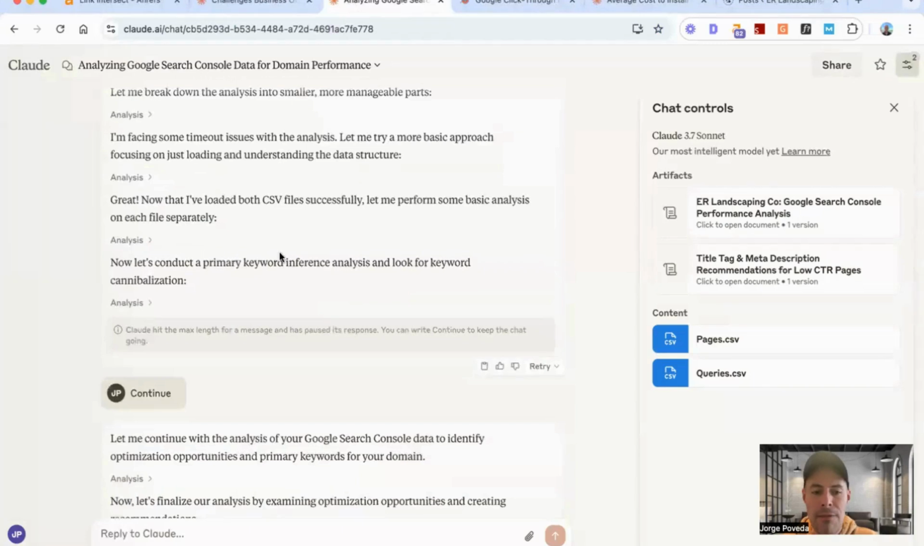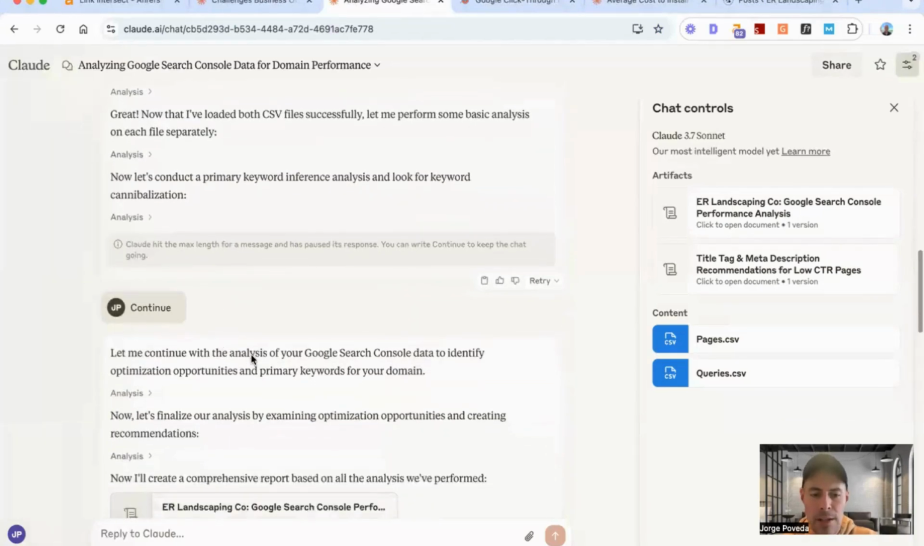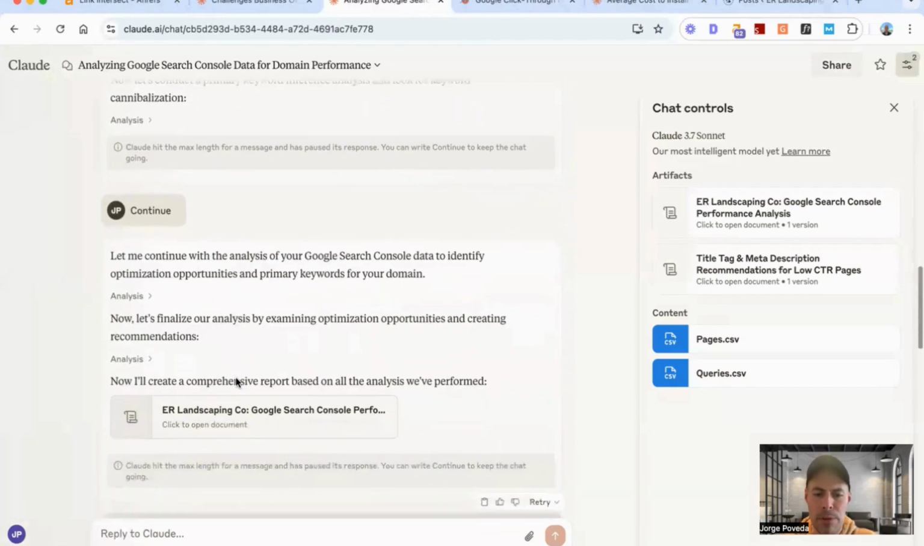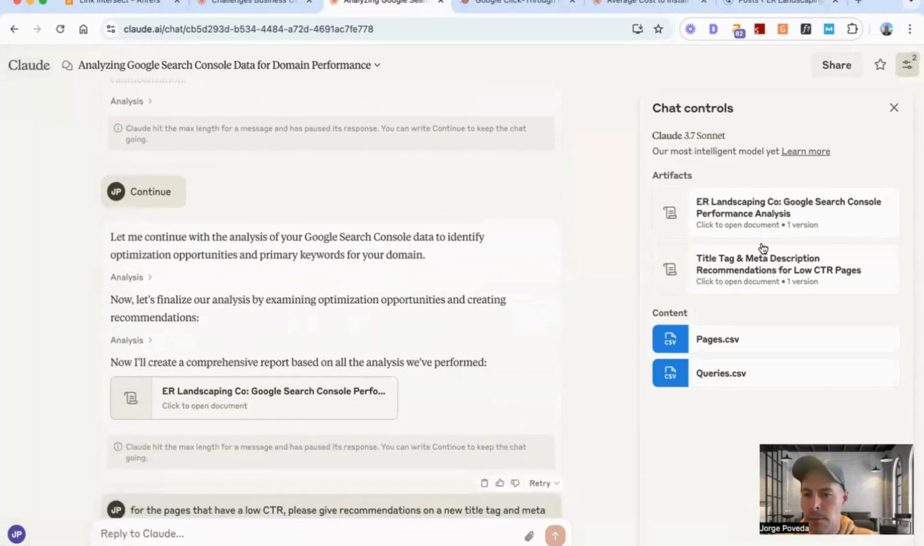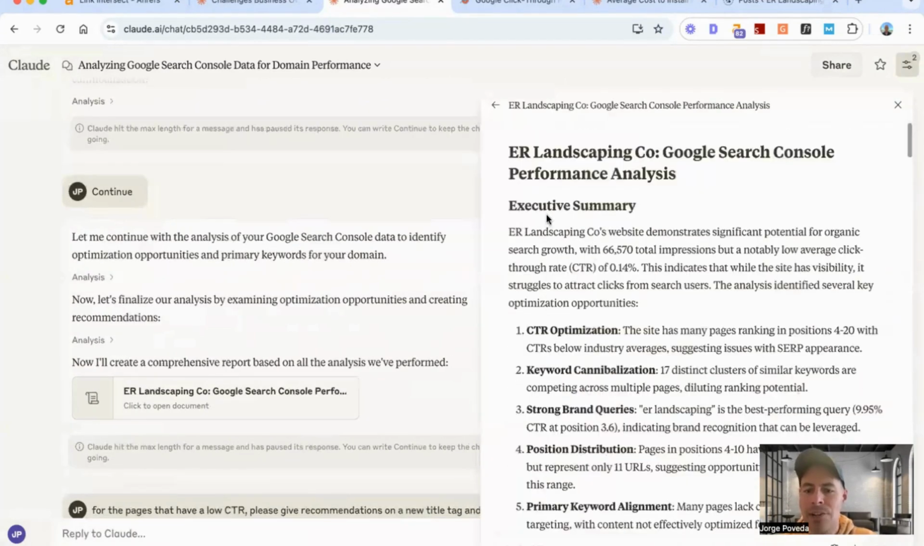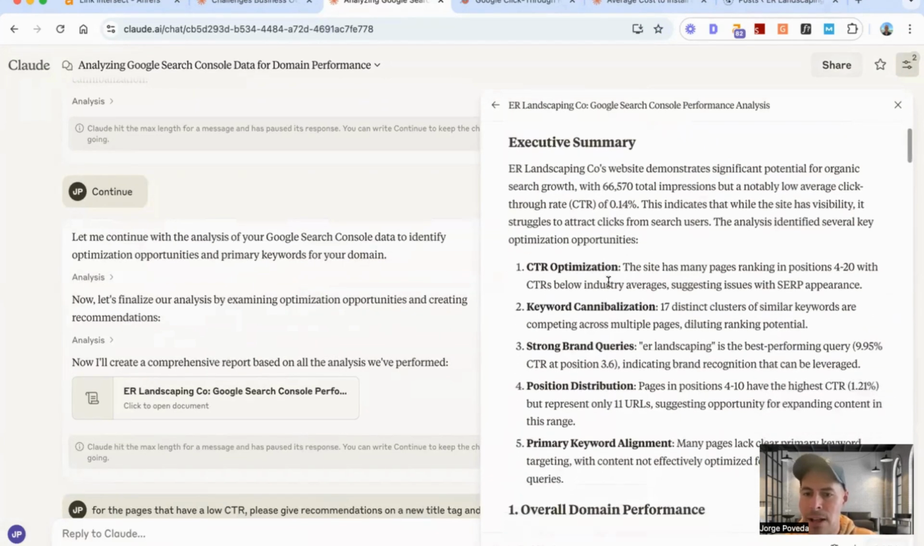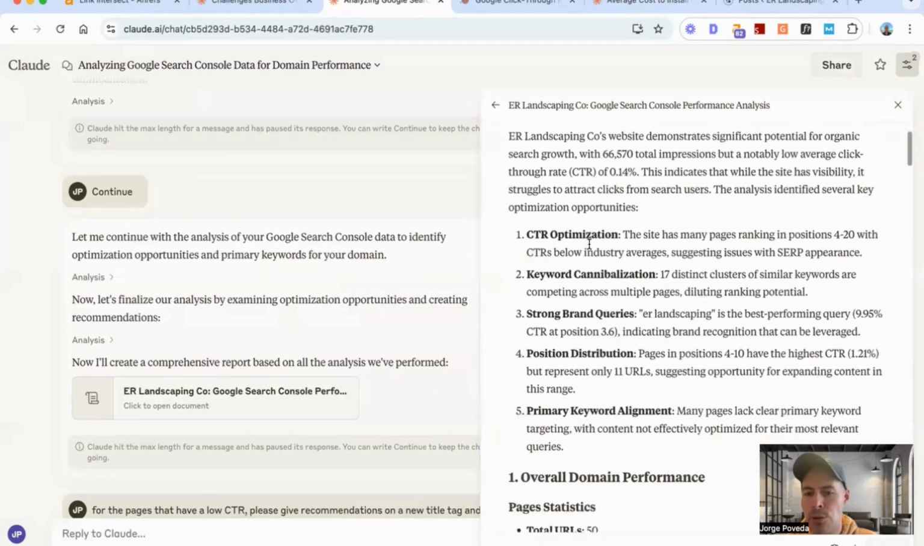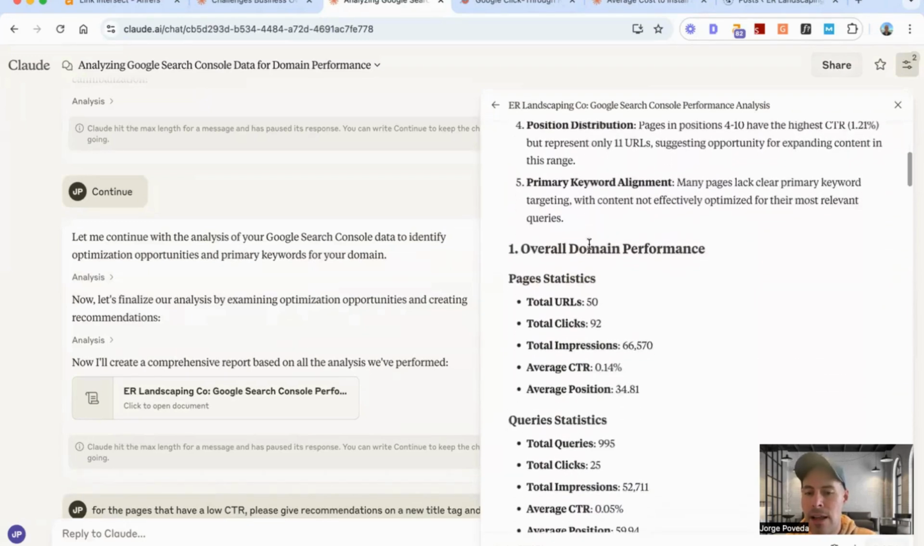And then it finally gives us this final analysis. It says, let me continue with the analysis of Google Search Console data to identify optimization opportunities. And then here's what it gives us. Okay. And so as you can see right here, if we go up to the top, it's actually going to give us an executive summary. Okay. And it's going to analyze the pages, the click-through rates, and several other factors. And then it's going to say, okay, the overall domain's performance is X.